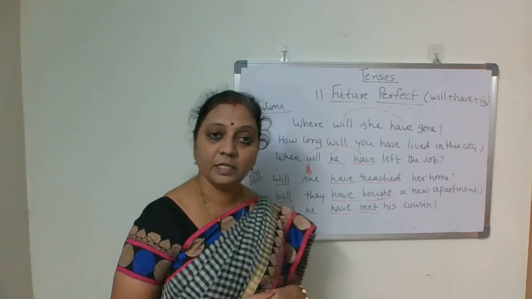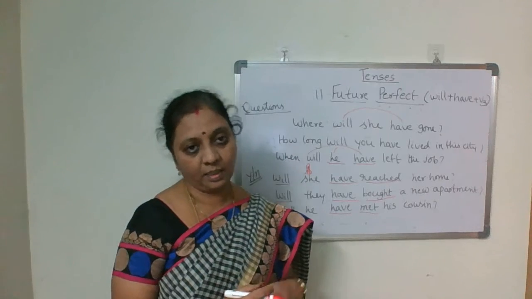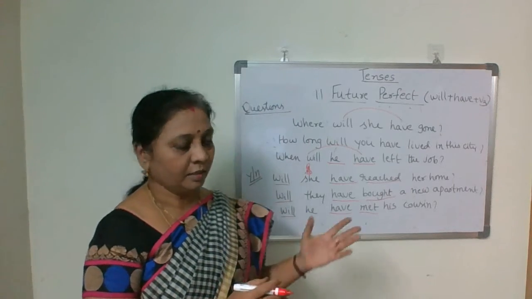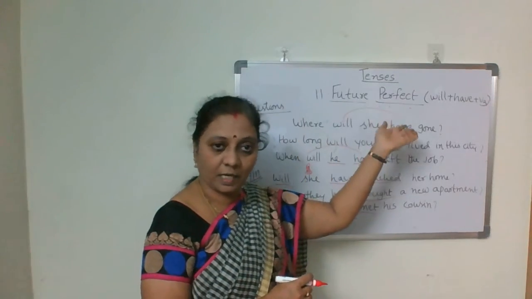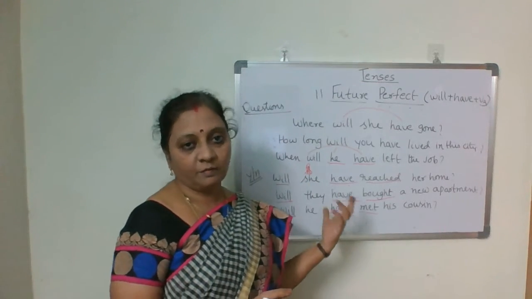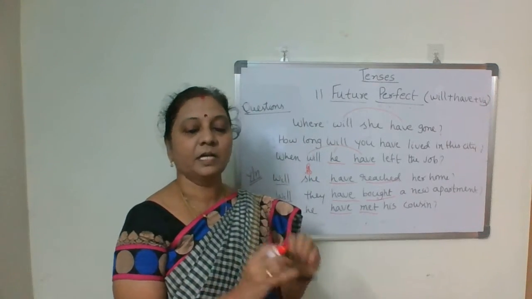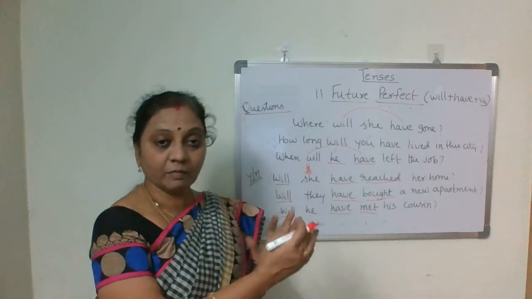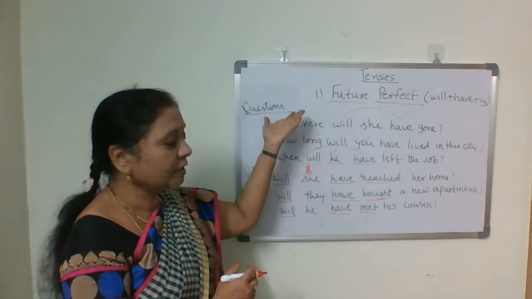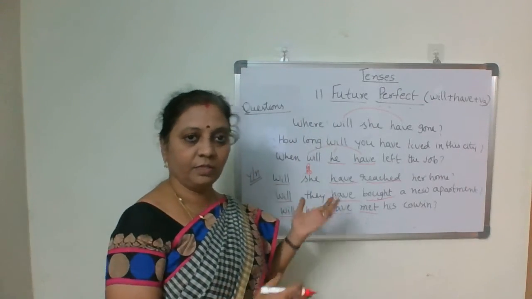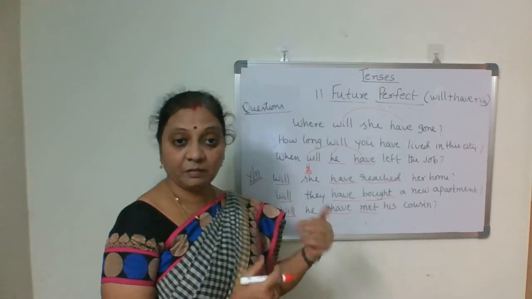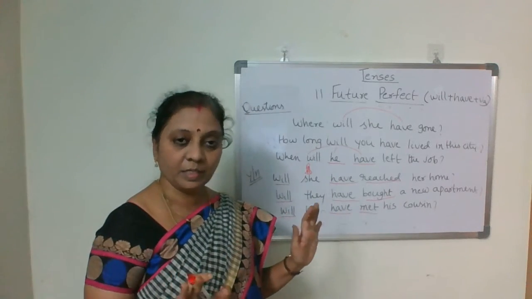So the future perfect tense: will plus have plus V3, used for completed actions within a specific time in the future. The structure is subject plus will plus have plus V3, then object or any other words. It has two usages. First, it talks about a completed action by a specific time. I will have completed this work by next Saturday or next week, like that. Another one is before another action only, this future action will be completed. I will have completed my work before he comes.